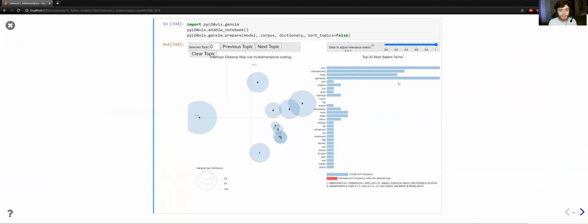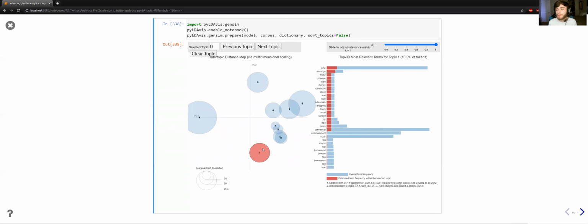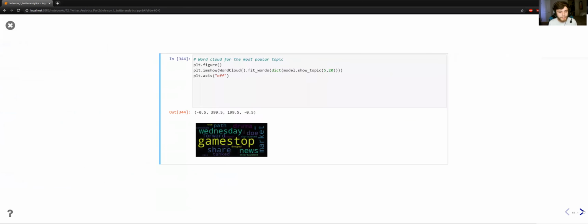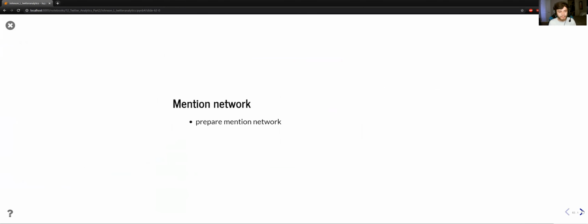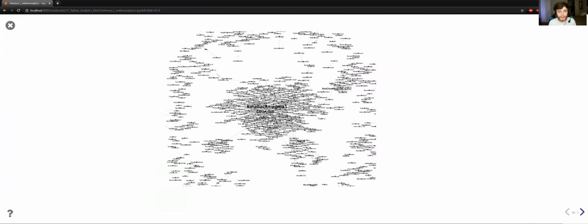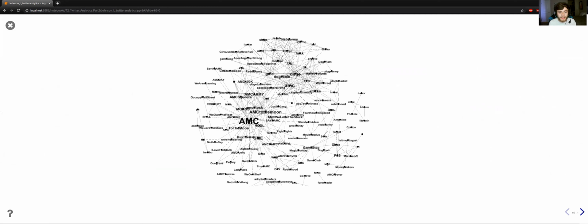Then I went through and did the same thing with the Motley Fool. We're seeing topics about just GameStop as a whole, or earnings reviews, things like that, for the different topics, and a word cloud to associate with it as well. Then going to network analytics, I put a mention network together. Again, that cat attack Megama 1 is at the center of it. CEO Adam is at the center of it as well, with a lot of engagements going on across these 20 minutes or so. And then with the co-hashtag network, we can see that with AMC and GameStop, things like hold